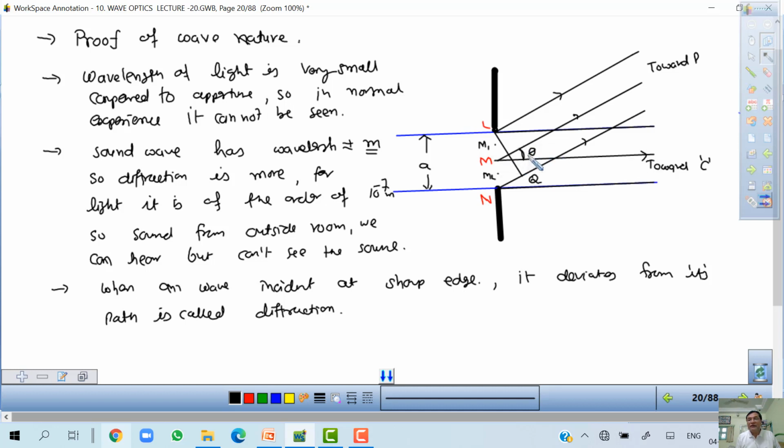Theta may be anyone, maybe small, maybe large. At present, theta is variable. Okay. LM is A.